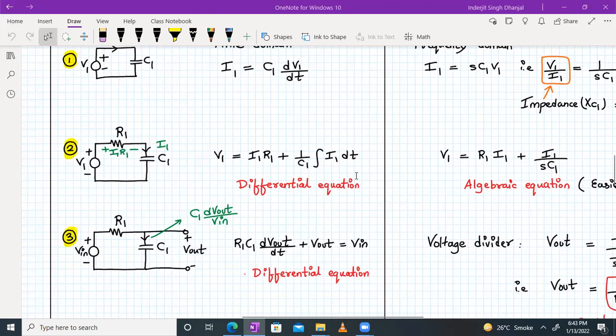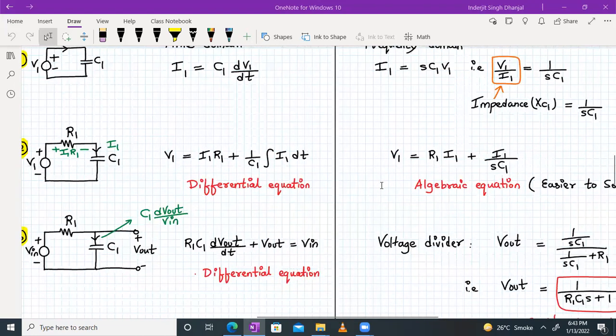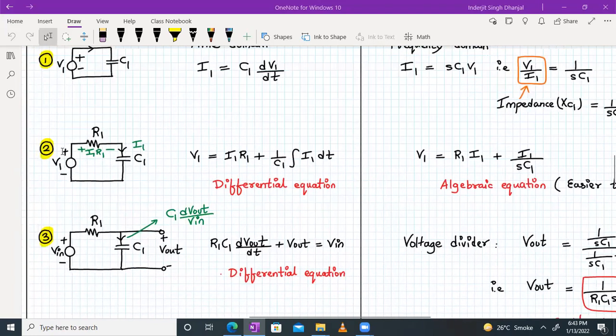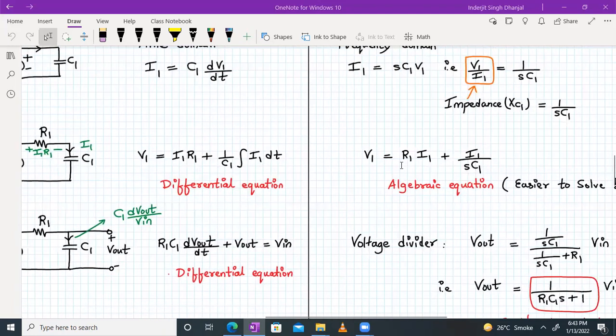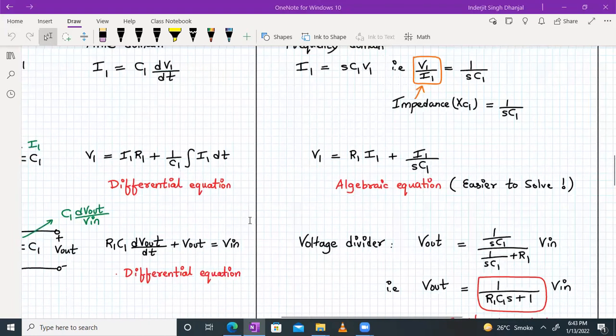Now, this is a differential equation which we need to solve because we have an integral sign. And if we do the same thing in the frequency domain, how can we write it? We just write V1 minus I1 R1 minus I1 into 1 upon SC1, right? That is the impedance. We multiply the current I1 with the impedance offered by capacitor C1, that is 1 upon SC1. So we finally get V1 equals I1 R1 plus I1 divided by SC1. Now, as you can see, compared to the time domain counterpart, which involves an integral sign, in the frequency domain it's a simple algebraic equation, right? Which is easier to solve.